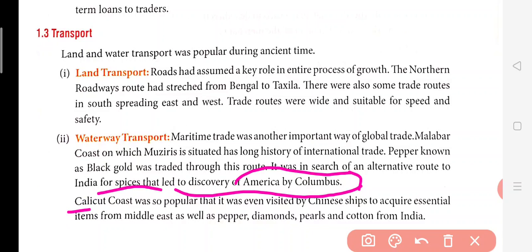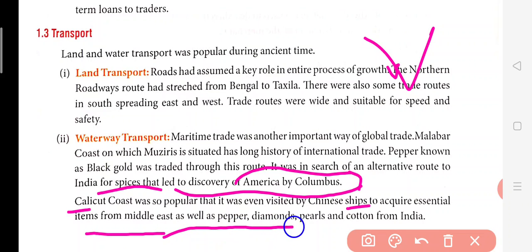Okay, the Calicut coast again. This is India. Here, the Calicut coast is in this part. It was so popular that it was even visited by Chinese ships. So even the Chinese used to come here to acquire essential items from the Middle East. Middle East means countries like Afghanistan, Kazakhstan, as well as pepper, diamonds, pearls, and cotton from India. So they used to trade with these Middle East countries like UAE and Afghanistan, and they used to purchase pepper, diamonds, pearls, and cotton from India because they needed to make some articles of Chinese civilization.